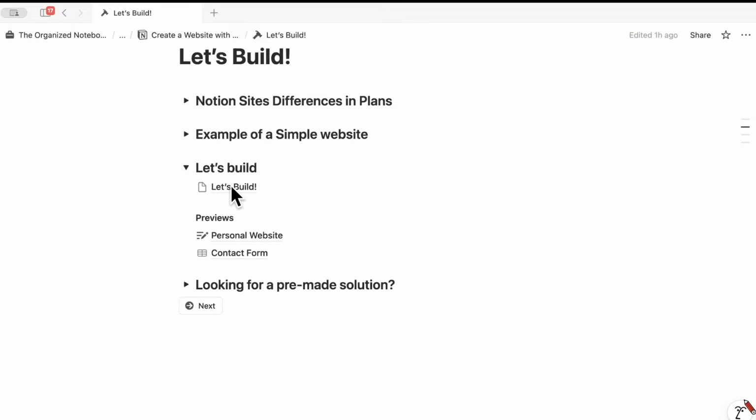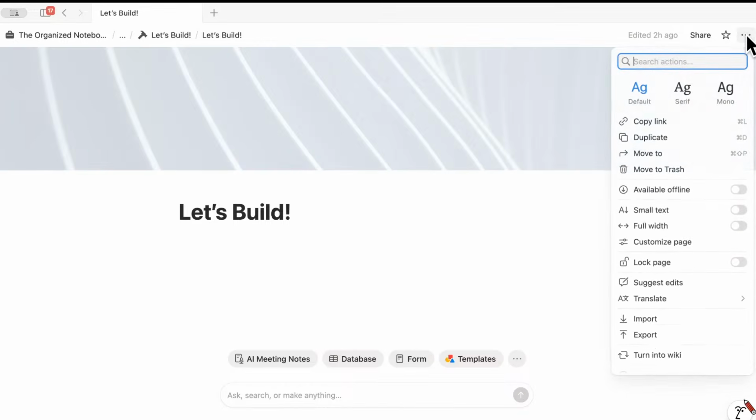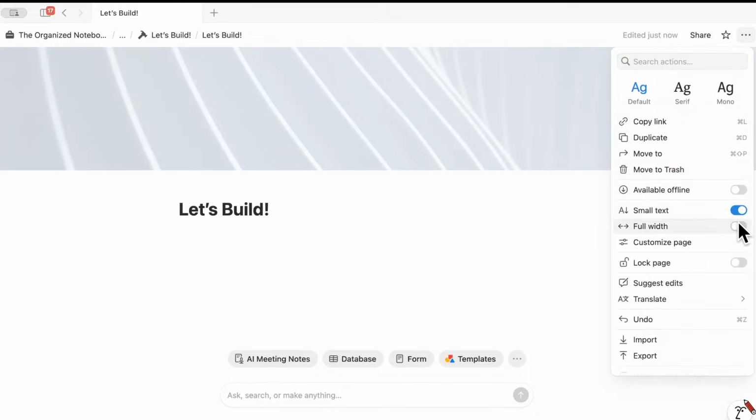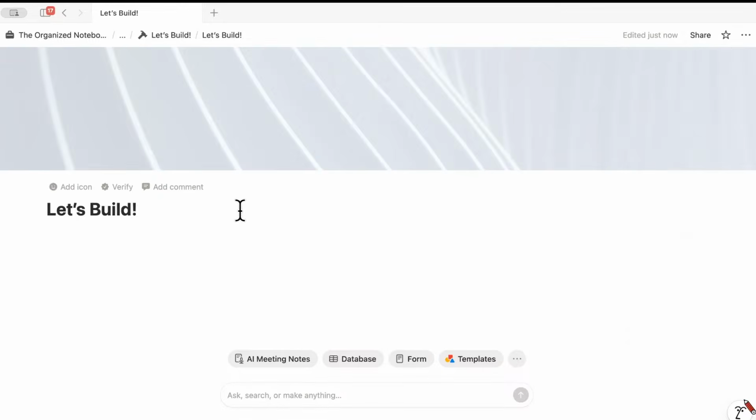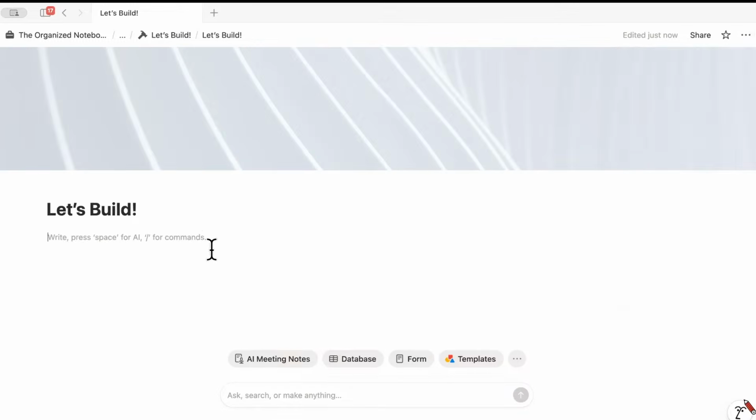So now let's go ahead and go to an empty Notion page, and we're going to get started with the build. To start with this, I would recommend going to the top right hand corner, three dots, and turn on small text and full width, especially for a website. But if it is something where it's just a one-page introduction about yourself, you might consider even having it in the middle. So if it's sort of like a portfolio or resume type thing, you might want to keep it in the middle. But if you want to have more widespread information, then you would want to have it with the small text full width.